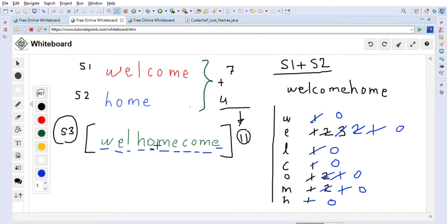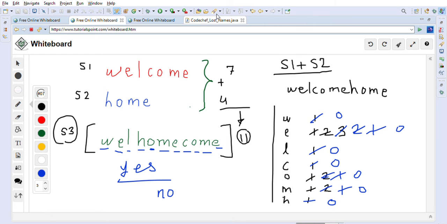Now after we went through all this string, as you can see all the characters are showing 0 frequency. If all the characters show 0 frequency, it means that we can exactly create these two words from this word, so that's where we will say yes. If anything is left over, like if it goes negative or has any positive count, then we will return no, because there will be some leftover characters or we will need to add some more characters, so it is not possible to form these two words from the given string. So in this case we will return yes. This is the logic to solve the problem of lost names on CodeChef.